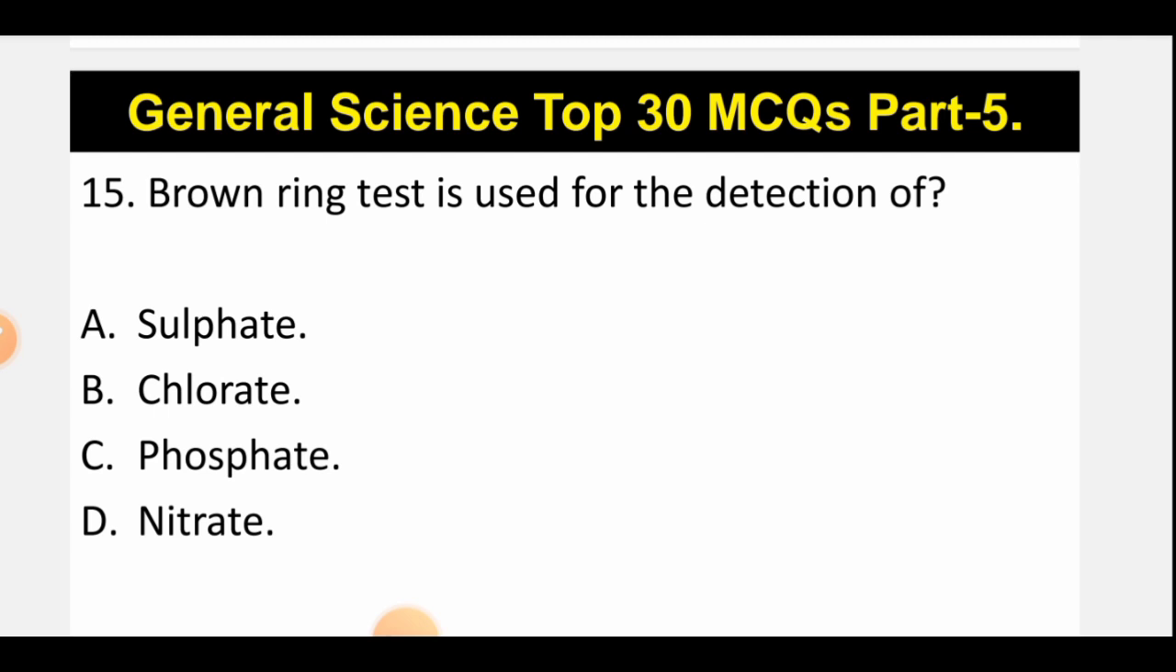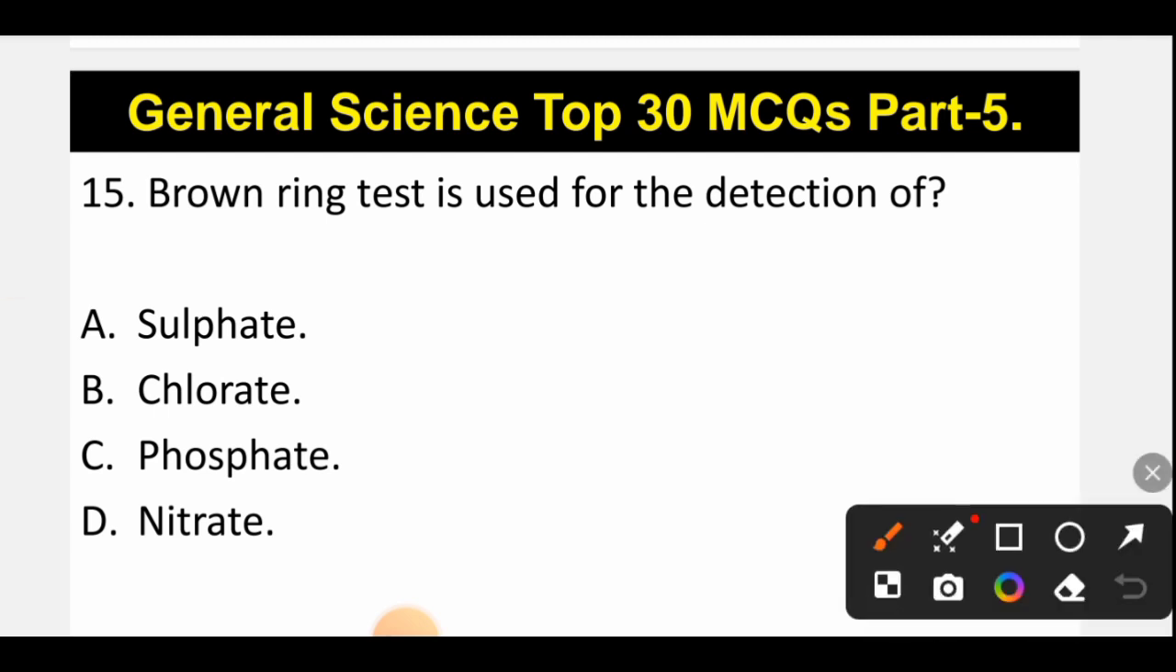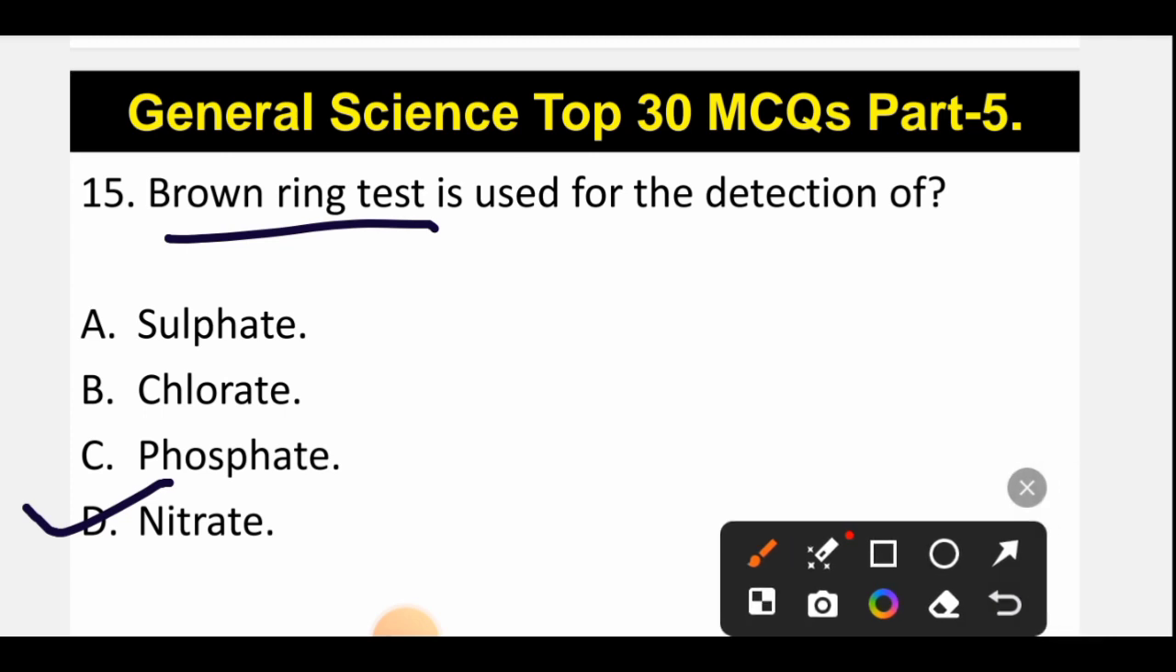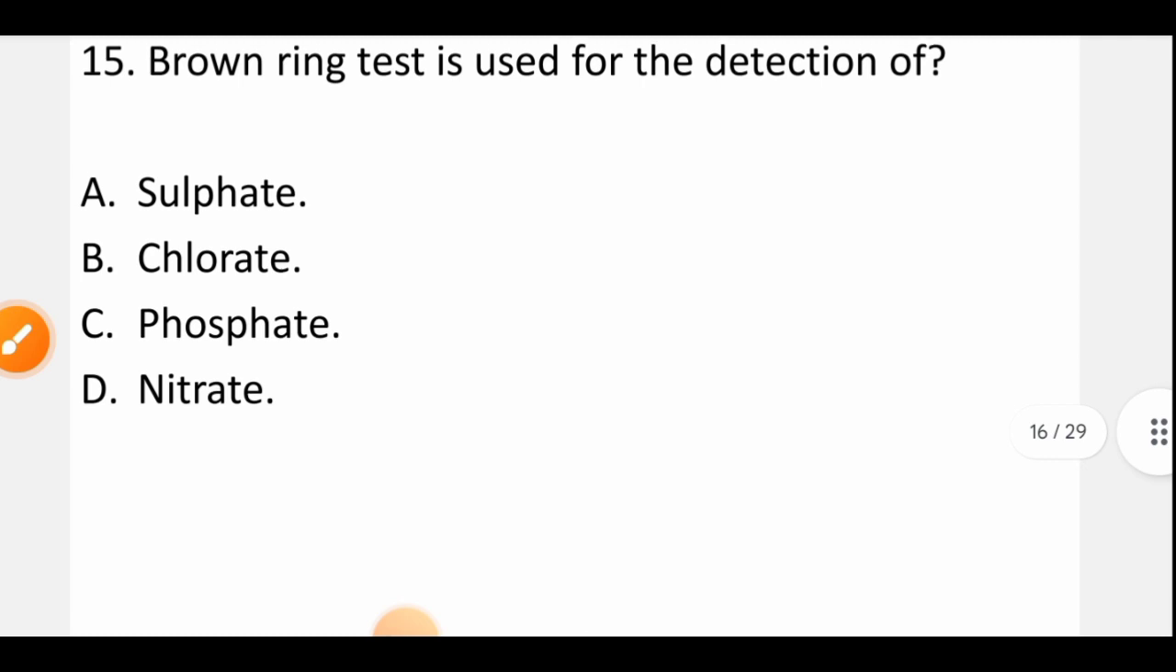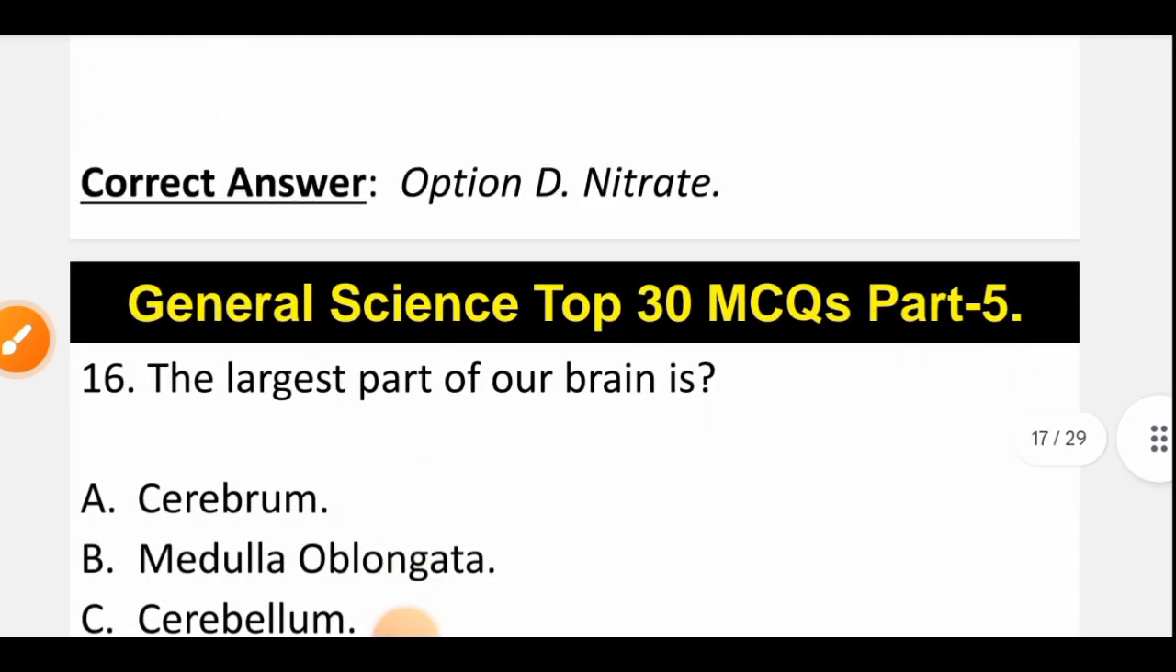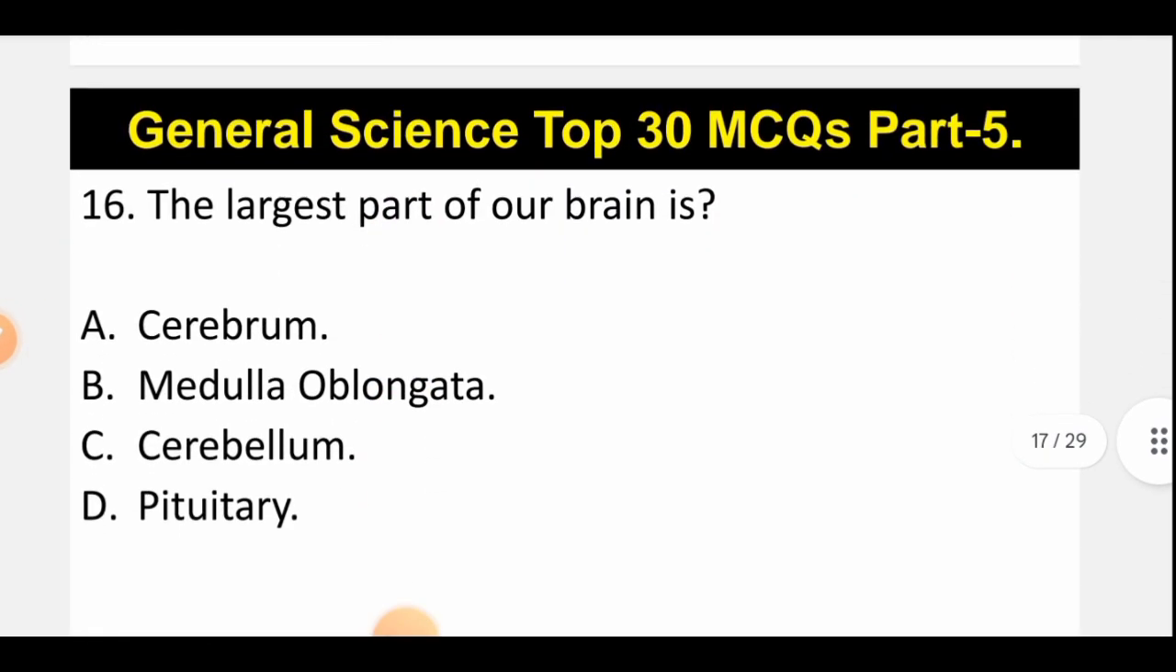Brown ring test is used for the detection of, so it is an NCERT question. The correct option is option D, that is nitrate. So it is used for the detection of nitrate. So D is the correct option. Now let's move to question number 16.